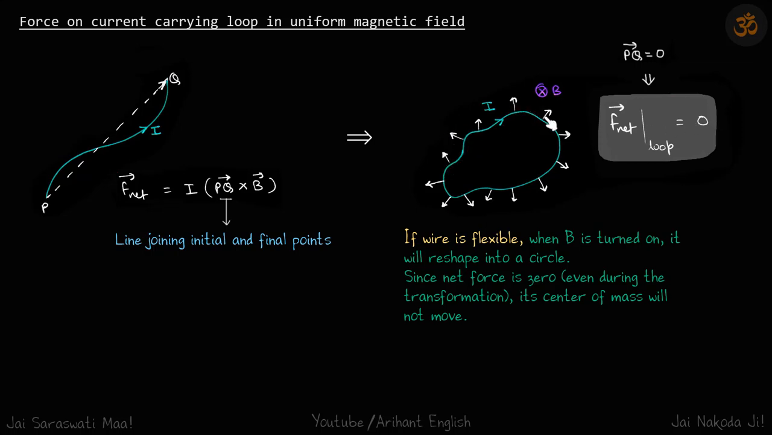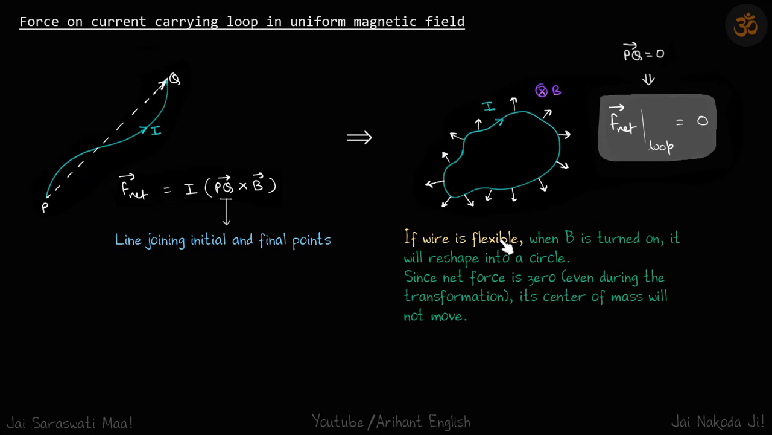So diagrammatically also you can see, if you break it into small segments, and let's say the B is inside the plane, then you can just see that all these small forces on these small segments will come out to be 0. So the net sum of all these forces will be 0.